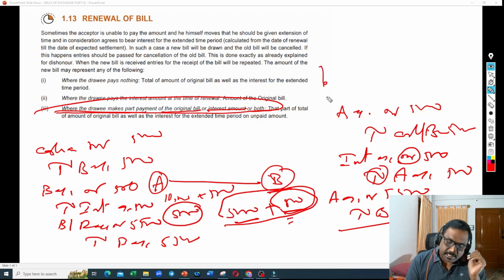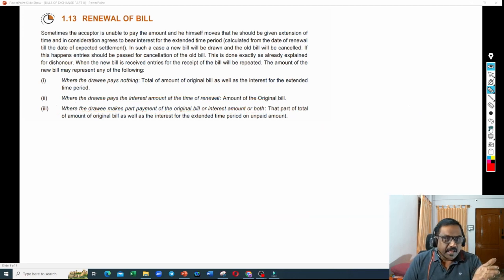So these are the important scenarios wherein new bills are being drafted. I hope you are clear on this concept. Anyway, I'm going to cover all these points in our illustrations. So far I hope you understood the concept and you are able to proceed.